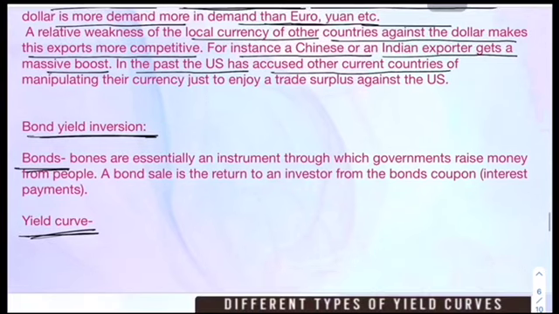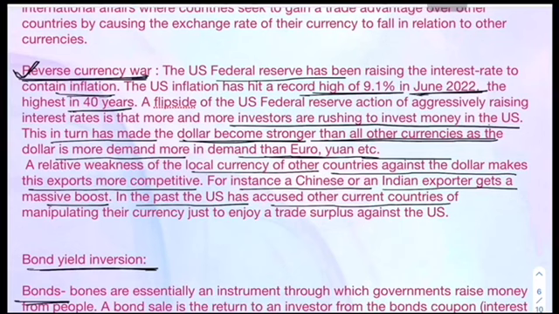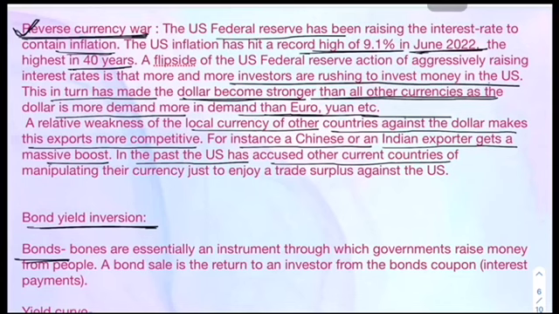So this is reverse currency war, in which the US has increased the rate of interest, and that has caused the dollar to gain strength, and the dollar has become stronger and other currencies have become weaker. So this is how the reverse currency war works.